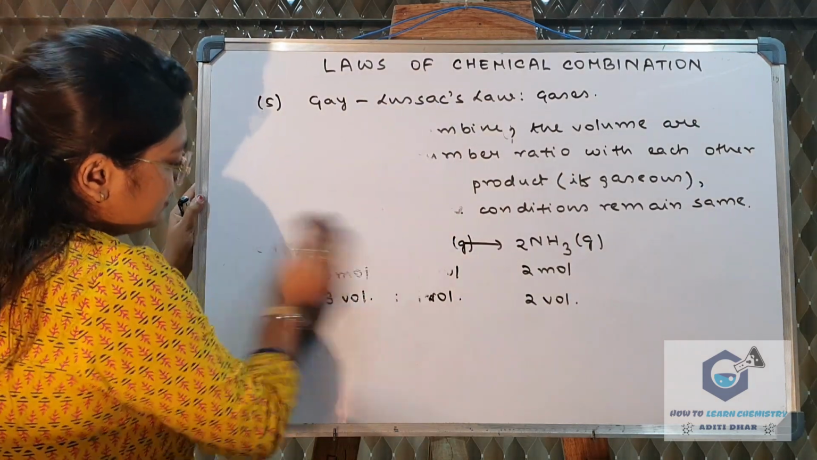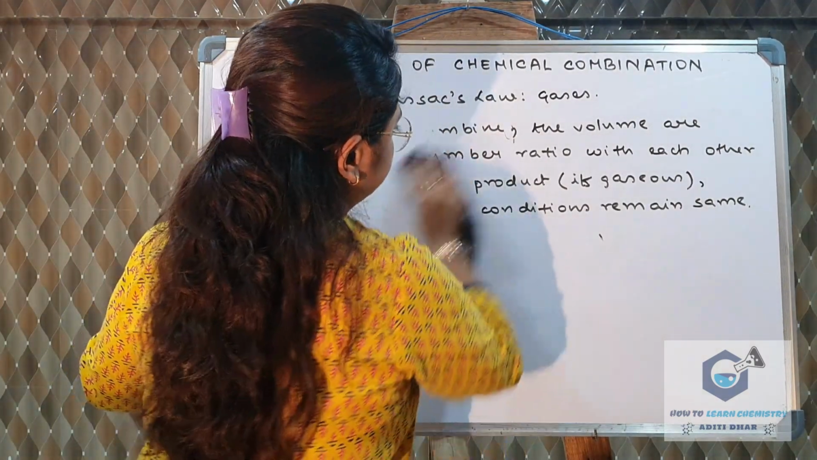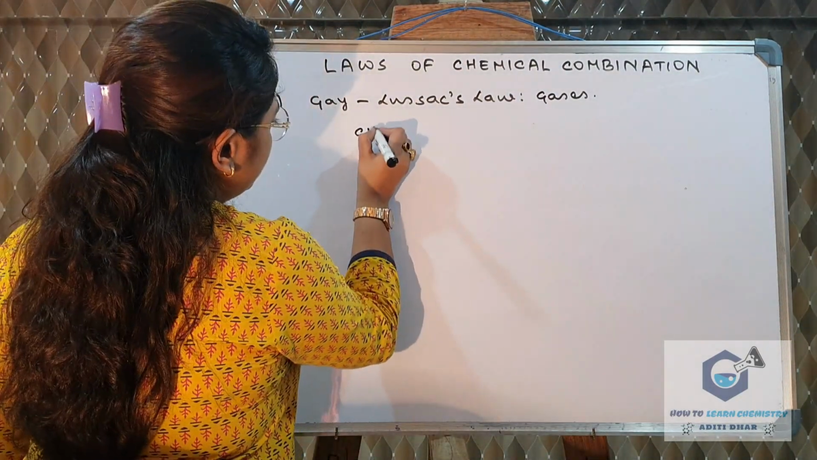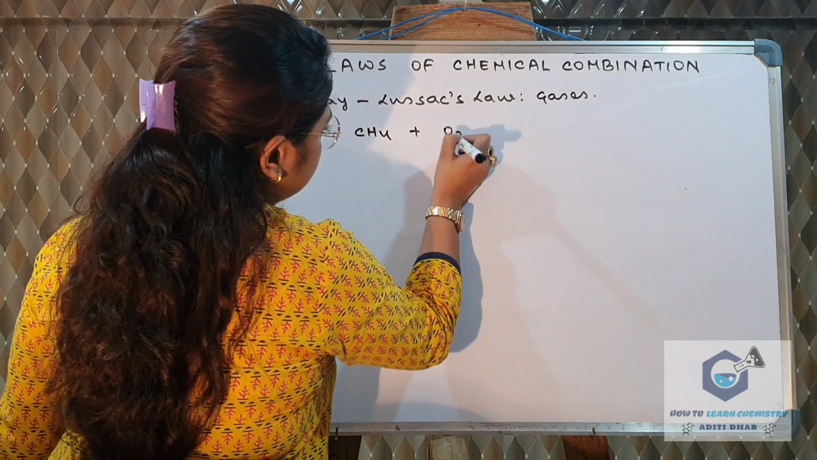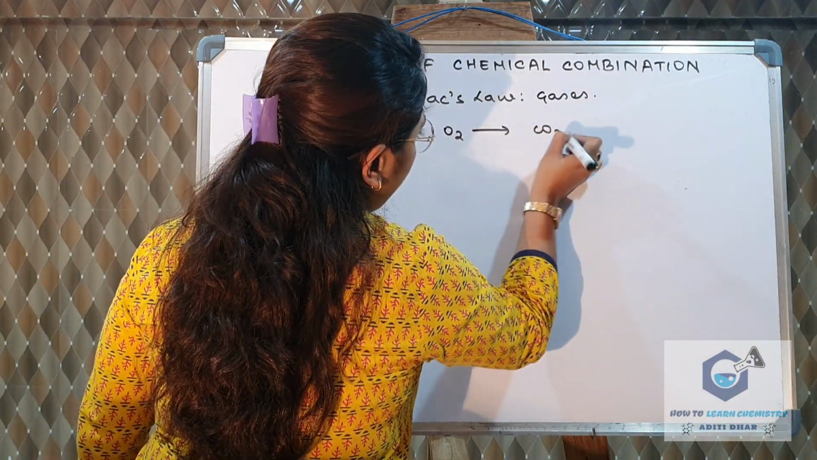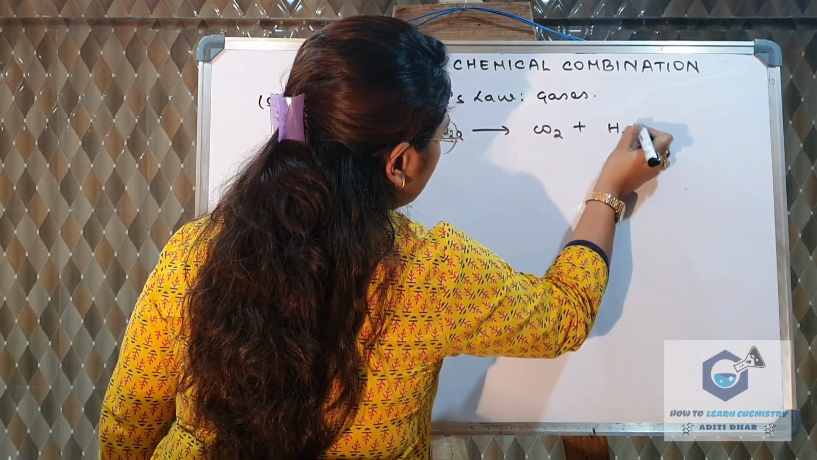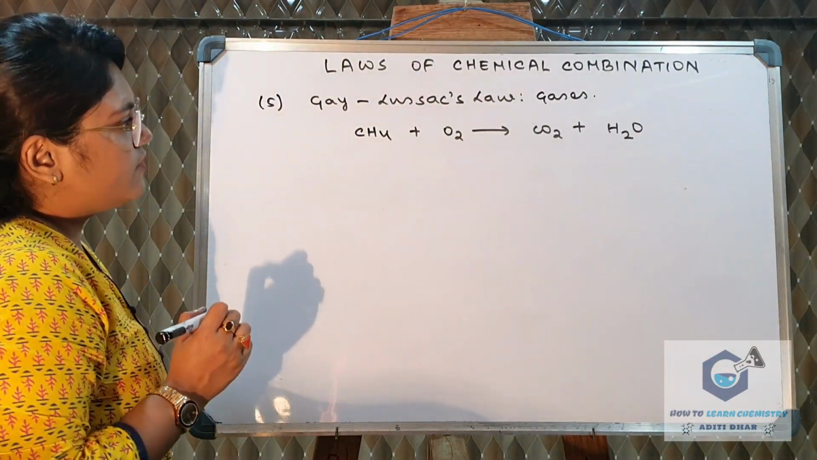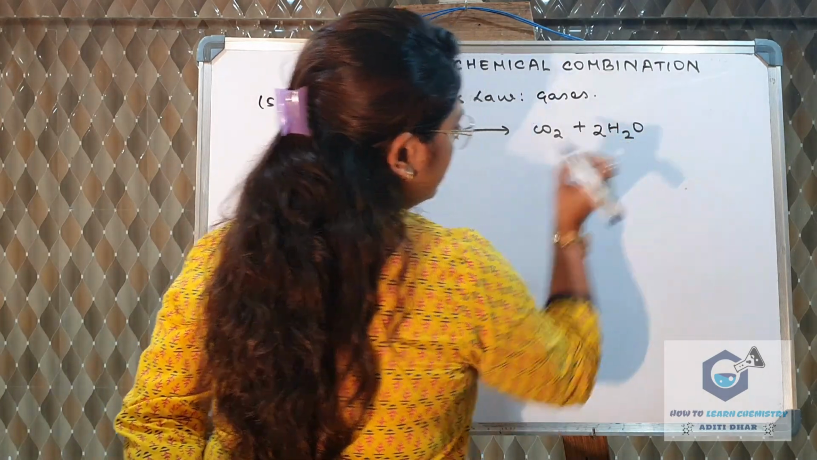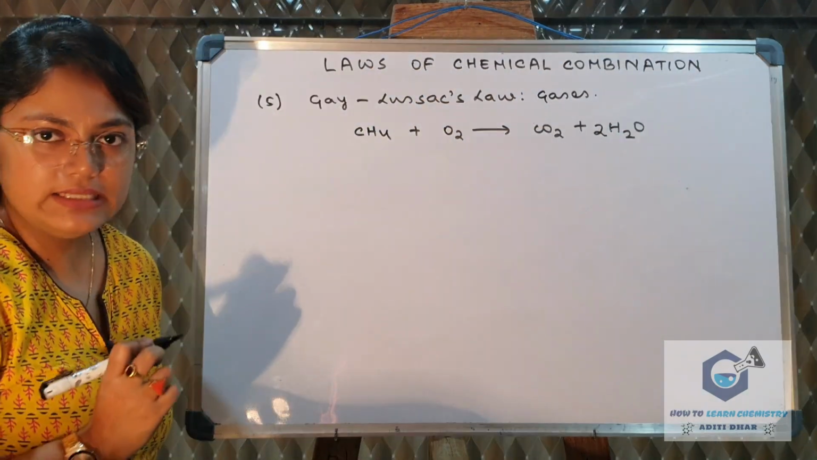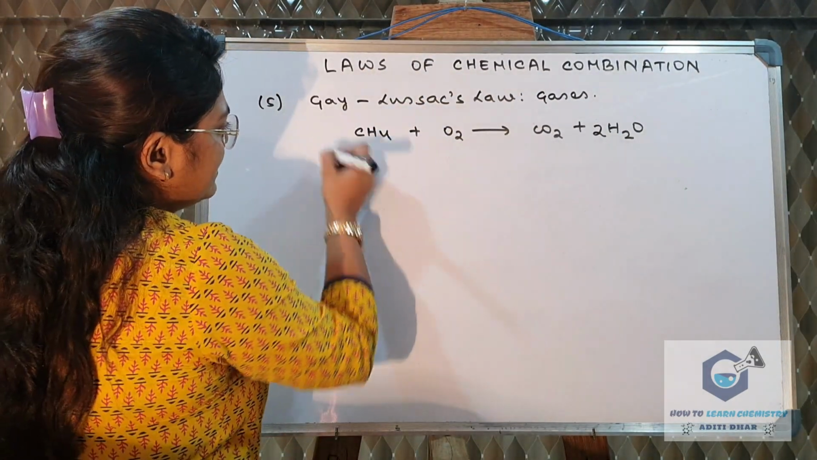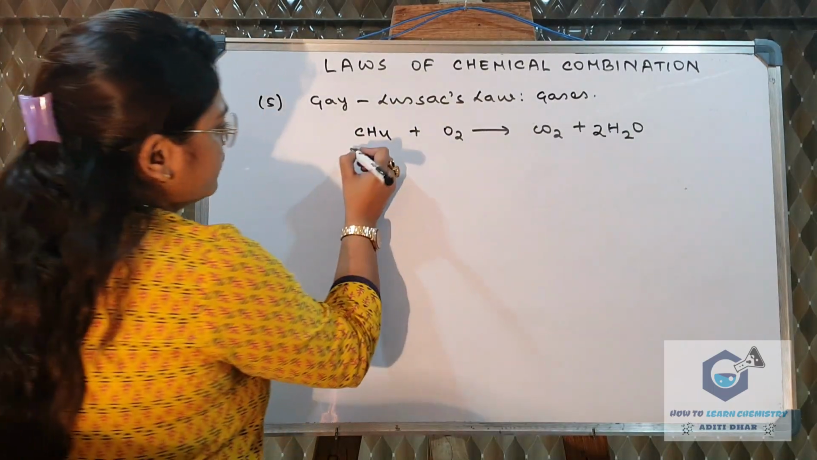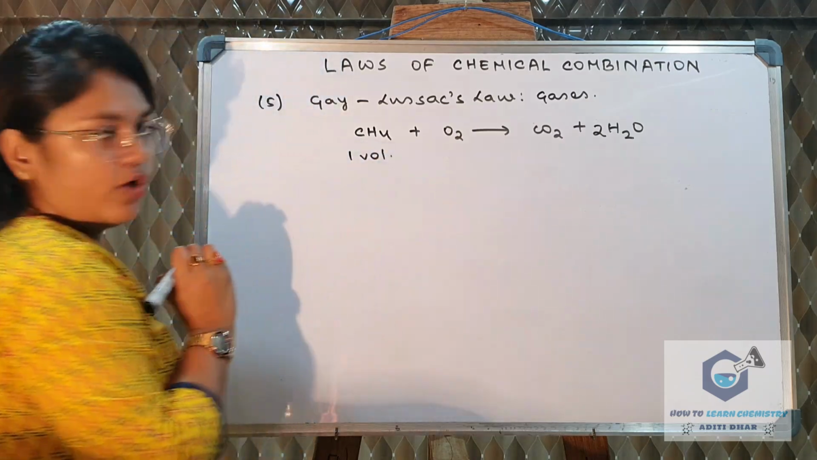Let us see another example. Suppose we are considering the combustion of methane. So CH4 reacts with oxygen to form carbon dioxide and water. First we will see whether the reaction is balanced or not. So now it is balanced. For methane, how many moles? We can see the stoichiometric coefficient is 1. So the volume is 1 volume.